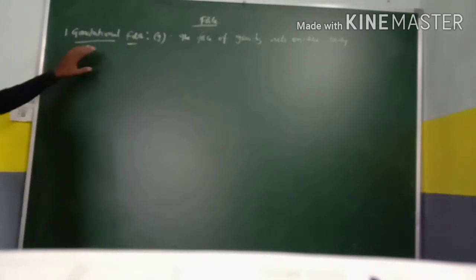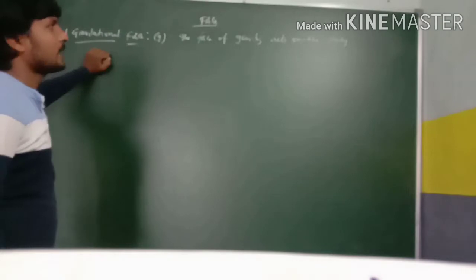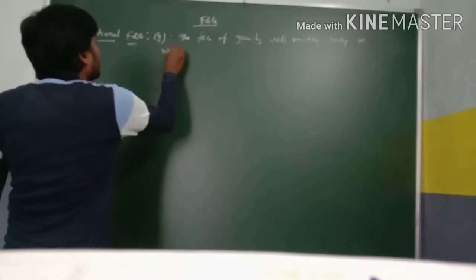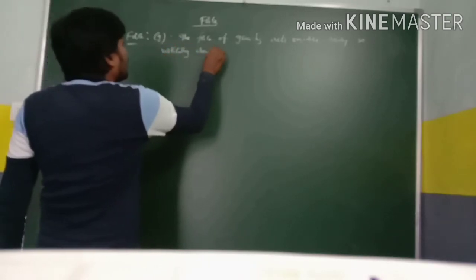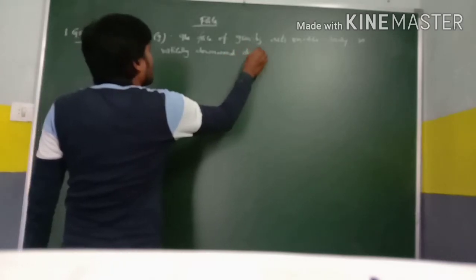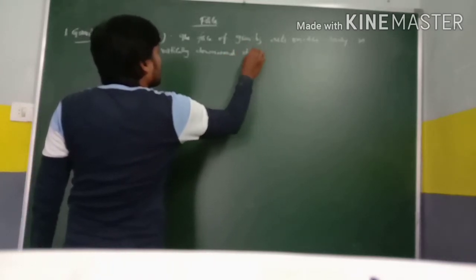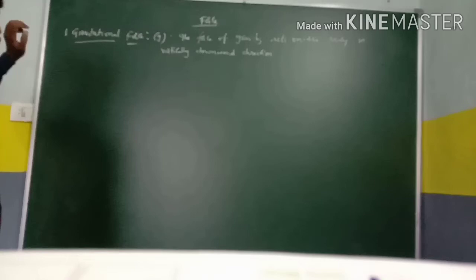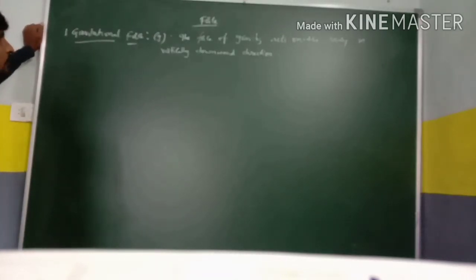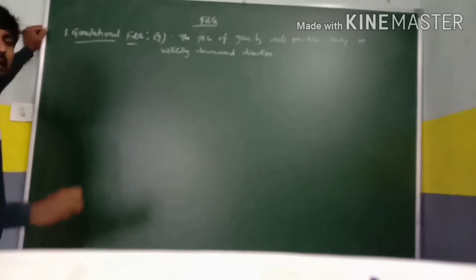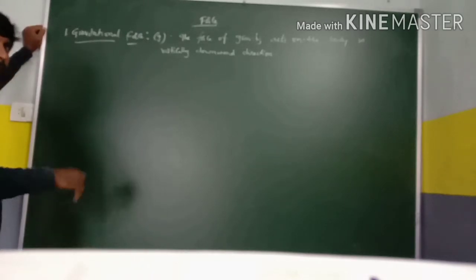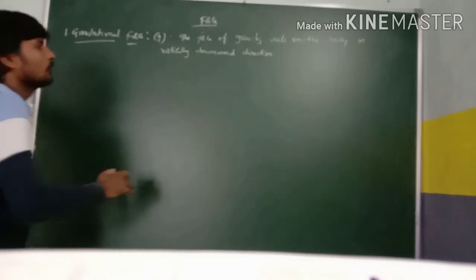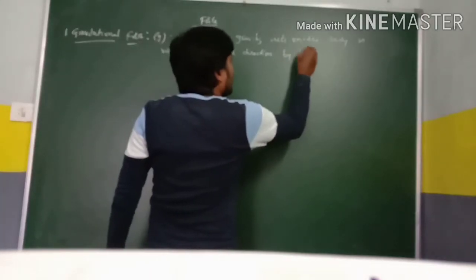So it can also be defined as the force of gravity acting on the body in the vertically downward direction, which means the gravitational force acts on the body by the earth.